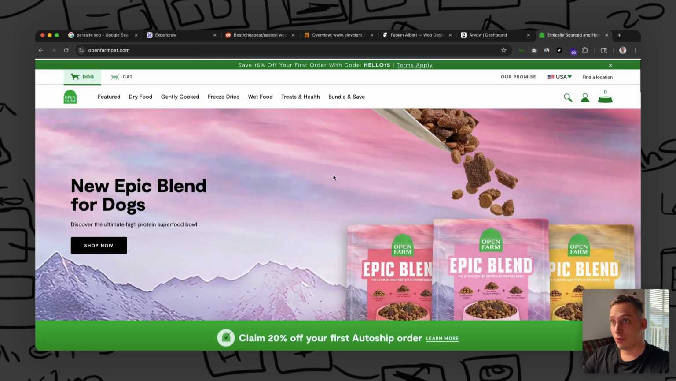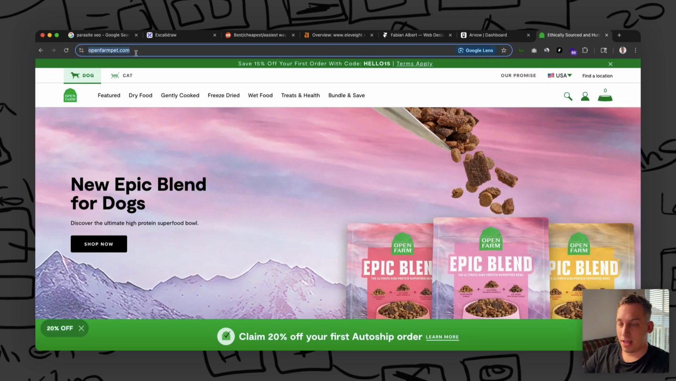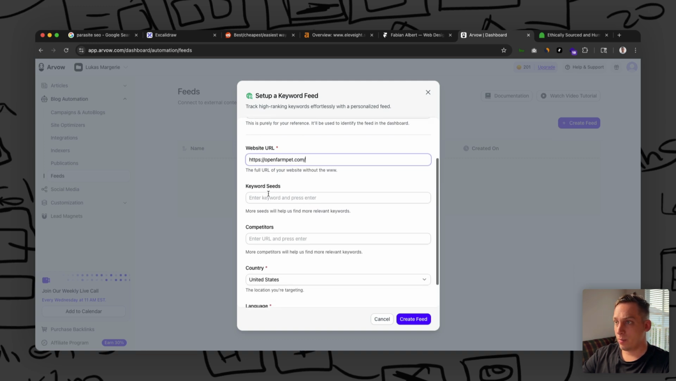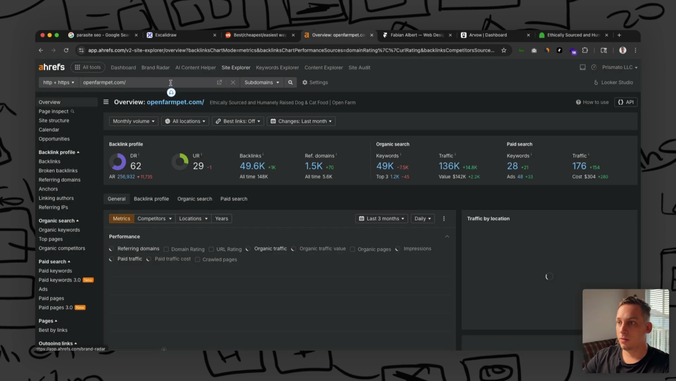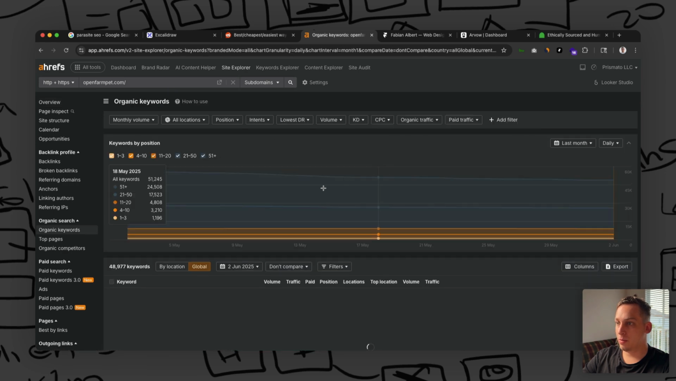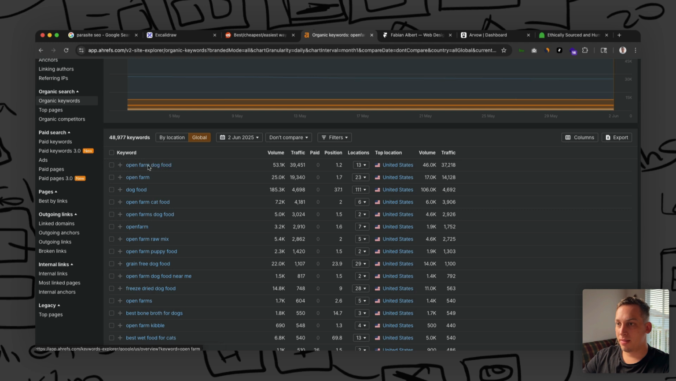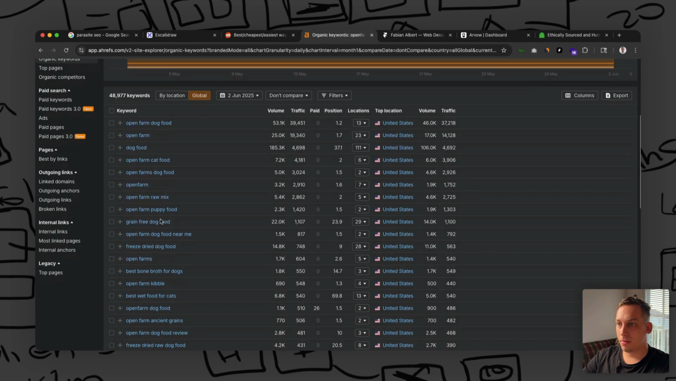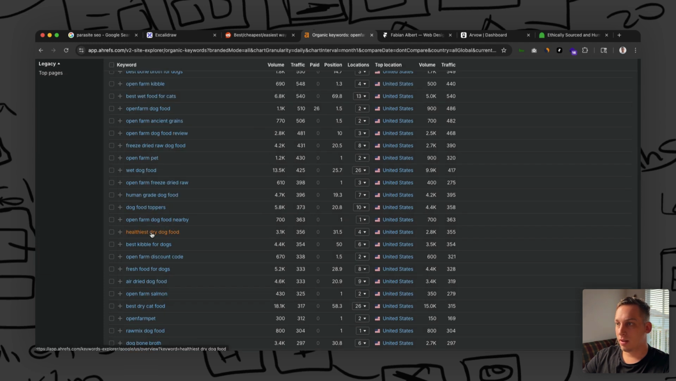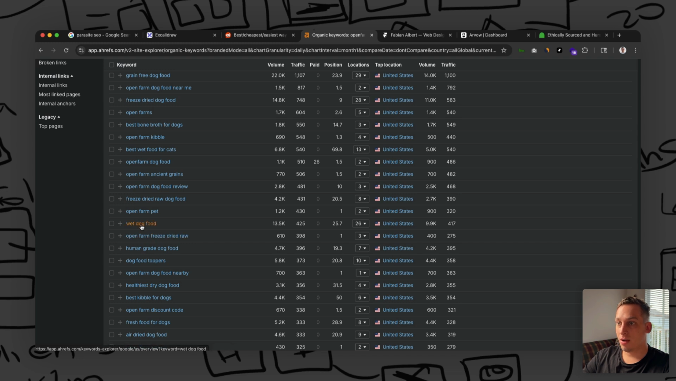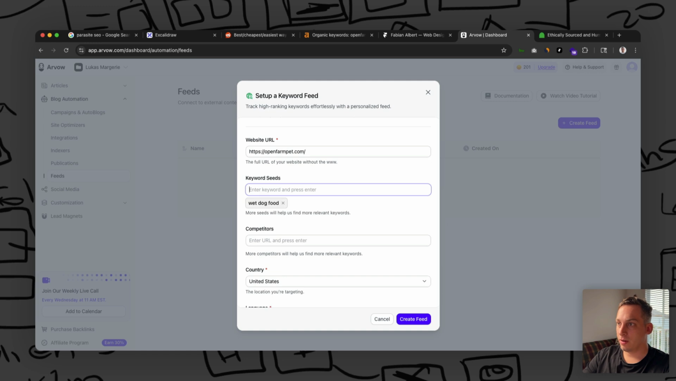And then, for example, we can choose one of these companies like Open Farm Pet, just for an example. Then we can add this company URL over here. We can enter some keyword seeds. So if we were to open Ahrefs and look for some keywords here, we can add these keywords over here. We don't want to have any branded keywords like open farm, or dog food is also pretty general. But we can have something like healthiest dry dog food or, let's see, wet dog food. We can just copy this, bring this over here, click on enter.